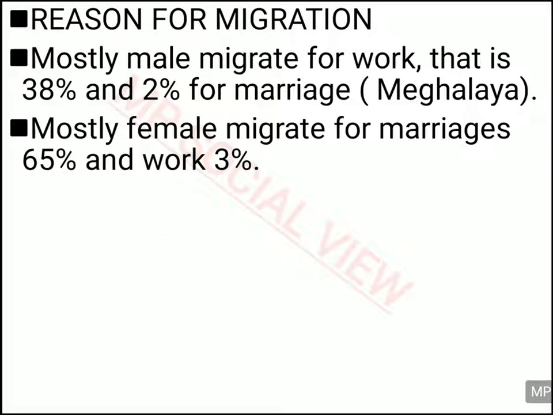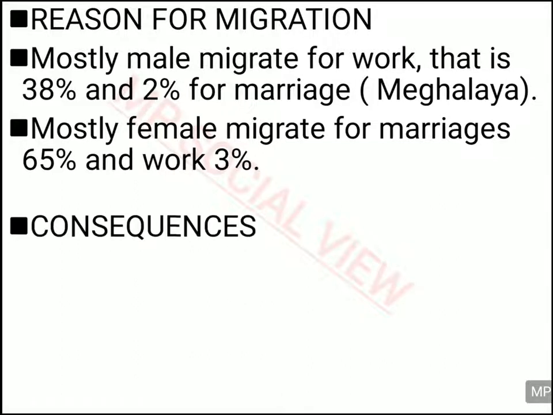But in the female case, most of the migration is happening for marriage only. Because in India, we have the culture that when the marriage happens, the girls go and settle down in the boy's family. So in India, 65% of female migration is happening for marriage, and 3% sometimes migrate for work.